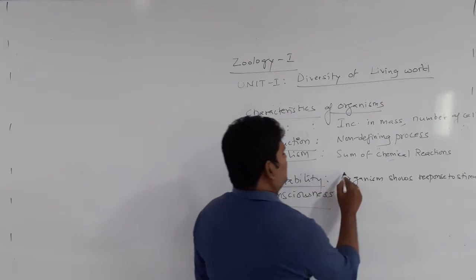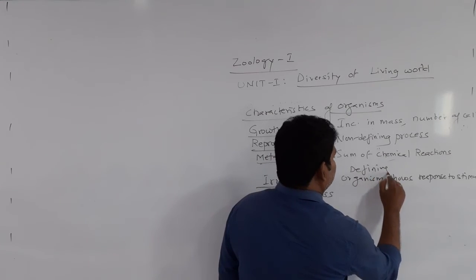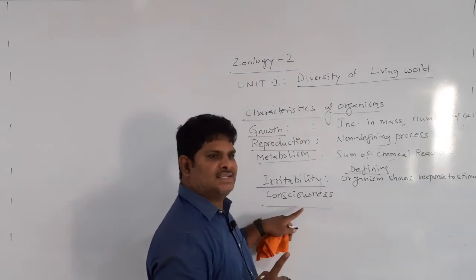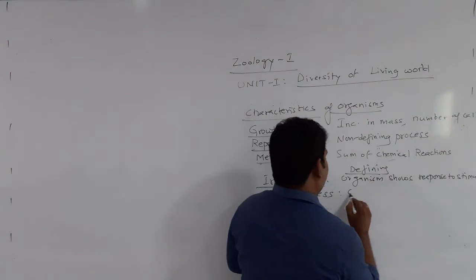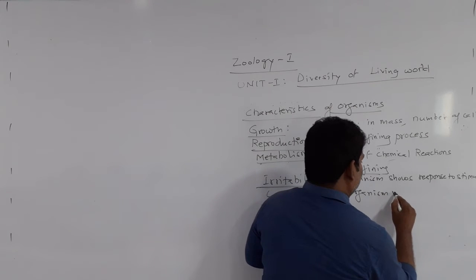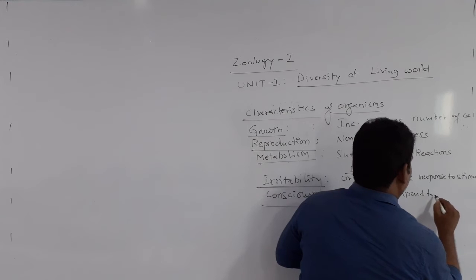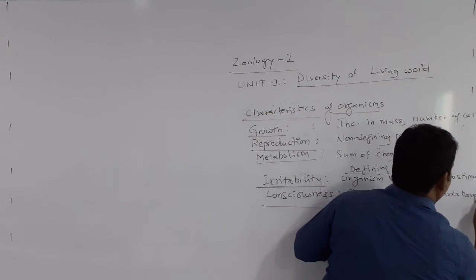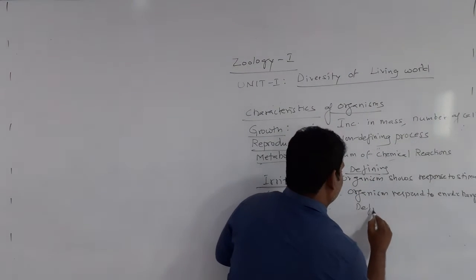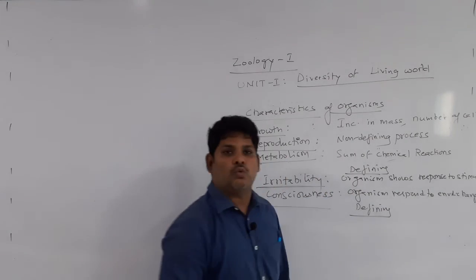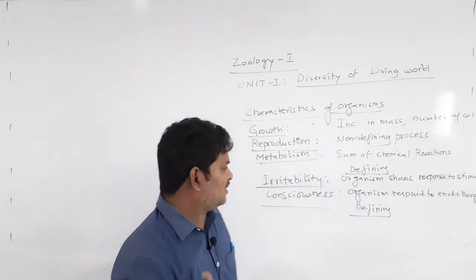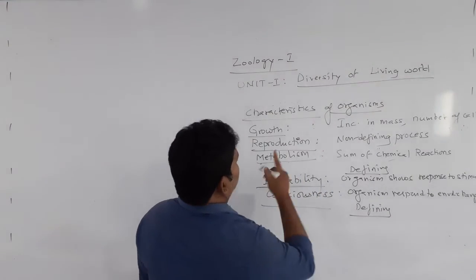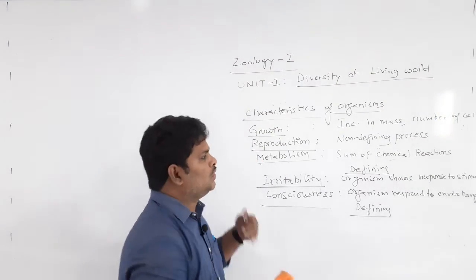So irritability is a defining process, which means it can be expressed by living things only. The second one is consciousness. Living organisms respond to environmental changes, and that is called consciousness. This is also a defining process. It can be exhibited only by living things, not by non-living things. These are the important properties of the living, and there are many more properties.